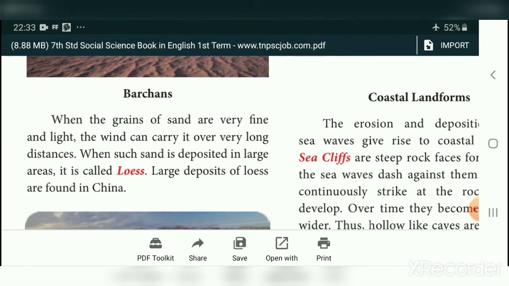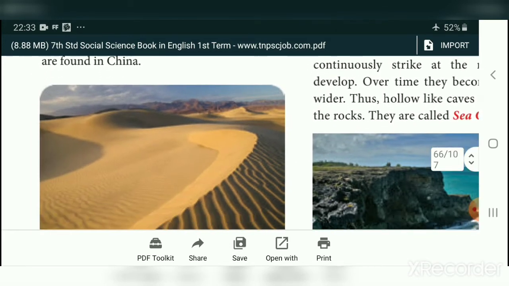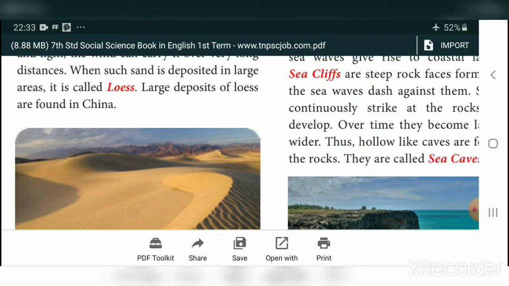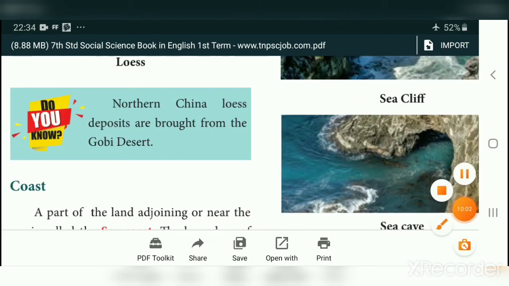When the grains of sand are very fine and light, the wind can carry them over very long distances. If the soil particles are lightweight, the wind can carry these particles a long distance. When such sand is deposited in a large area, it is called loess. You see here loess. Large deposits of loess are found in China. The northern China loess deposits are brought from the Gobi Desert. The soil particles are brought from the Gobi Desert and deposited in northern China.